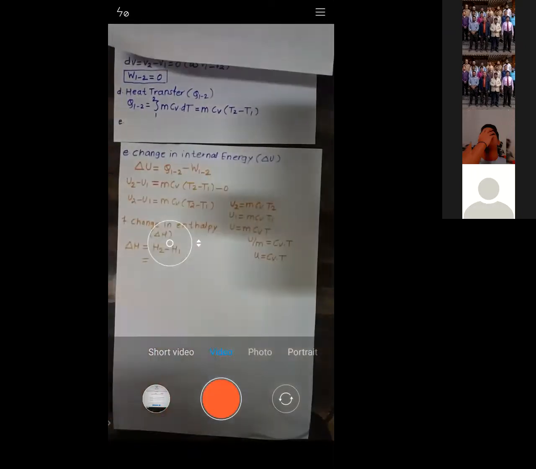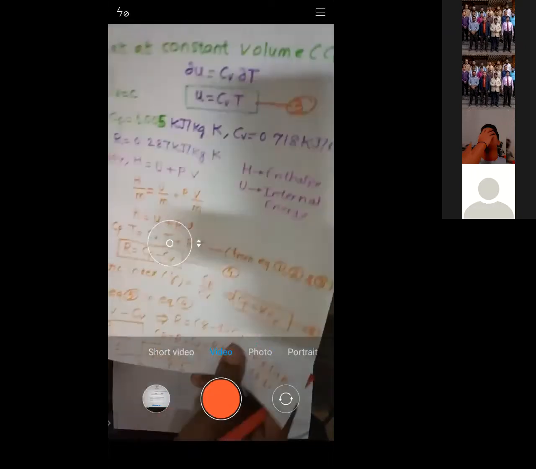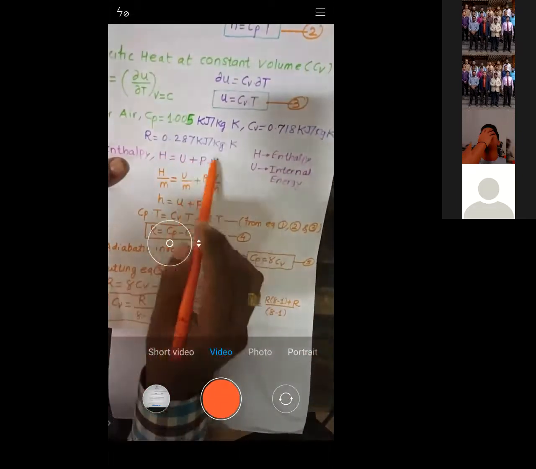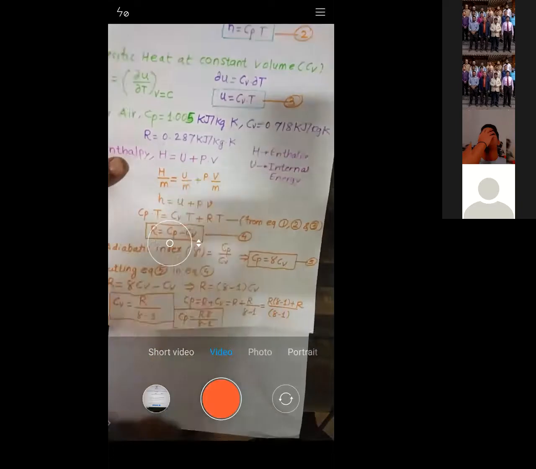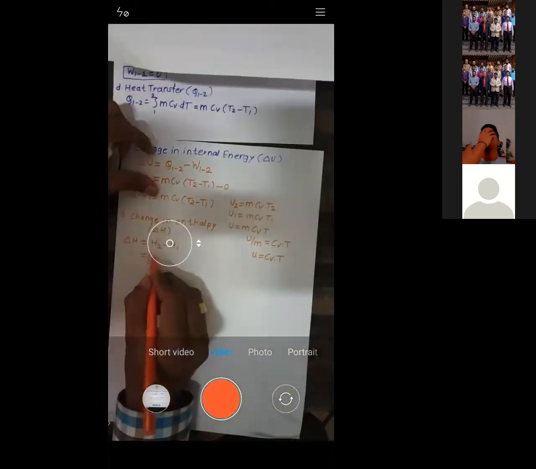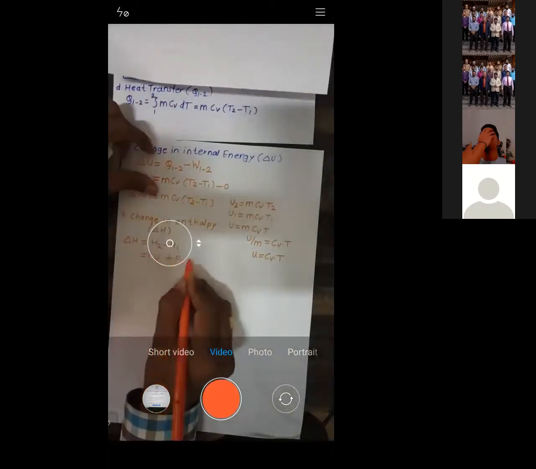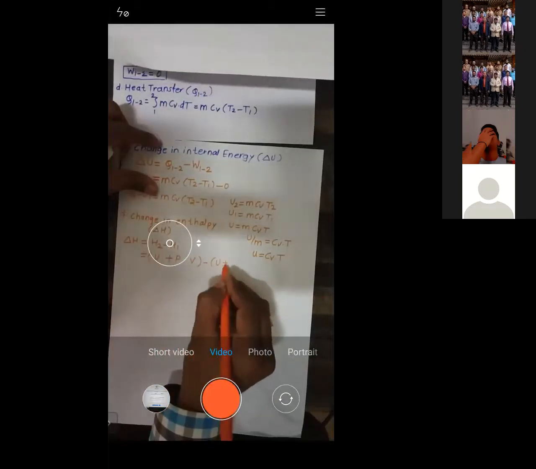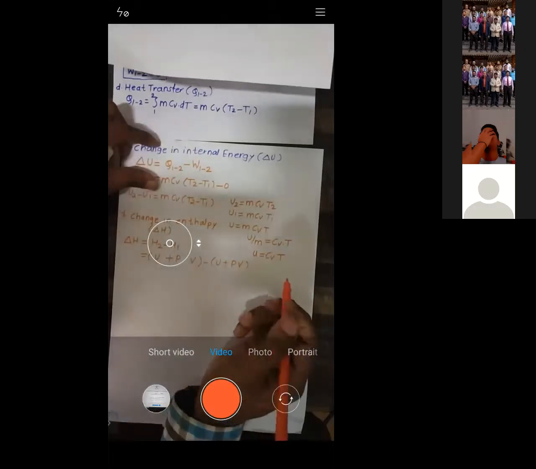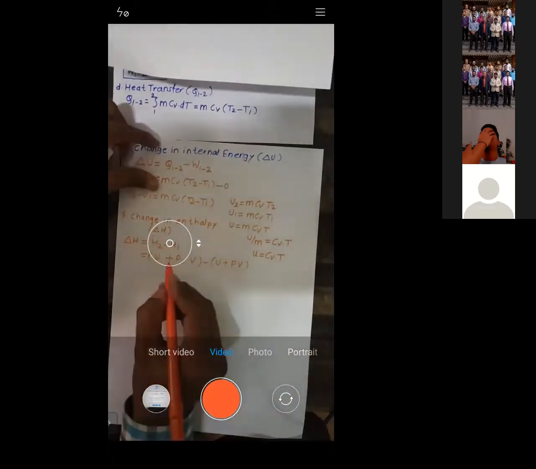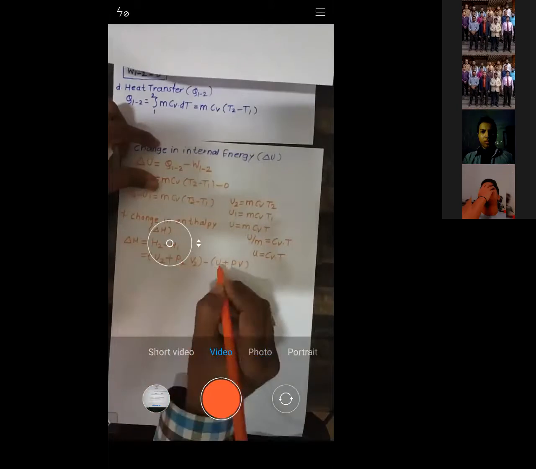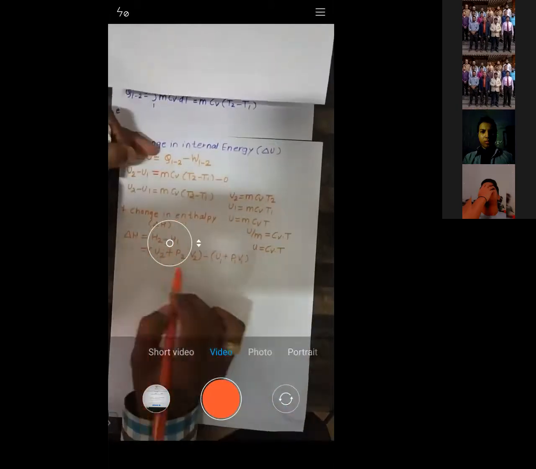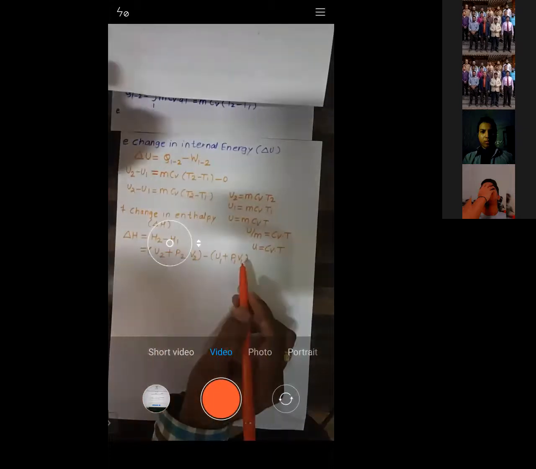Now what is the formula for enthalpy? A short time before I wrote the formula for enthalpy: U plus PV. So I will write down U plus PV, and here again U plus PV, but this is for state number 2. So U2 plus P2 V2 minus U1 plus P1 V1. This is the enthalpy at state number 2 minus enthalpy at state number 1.